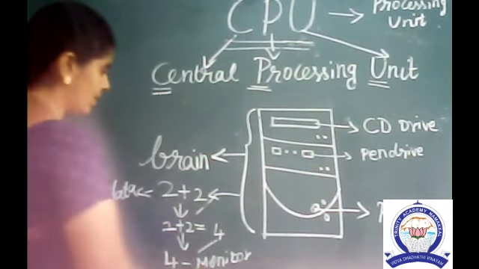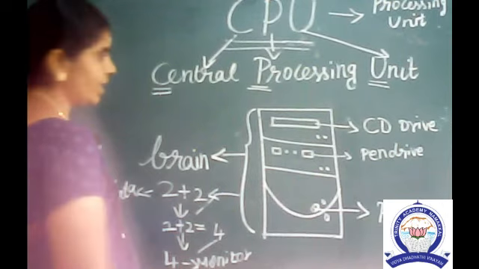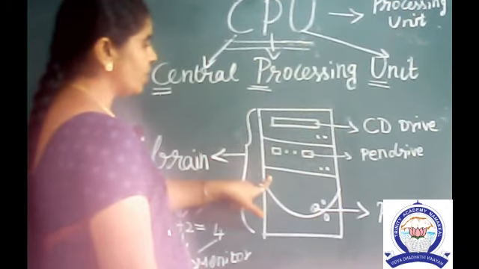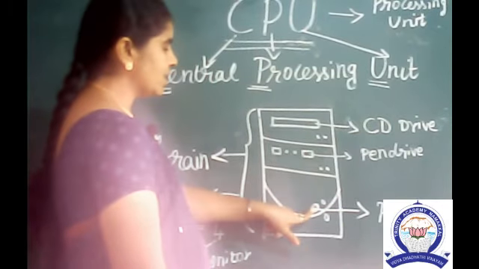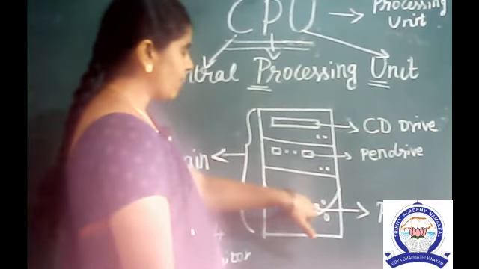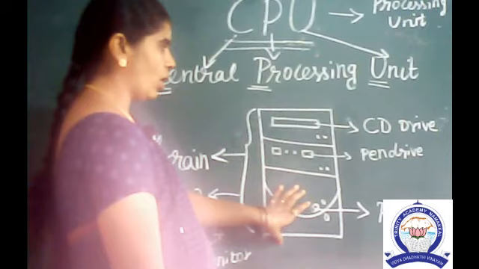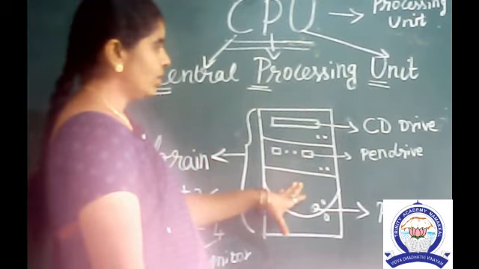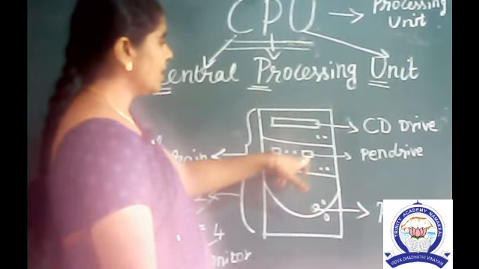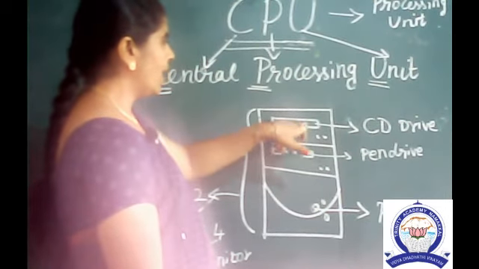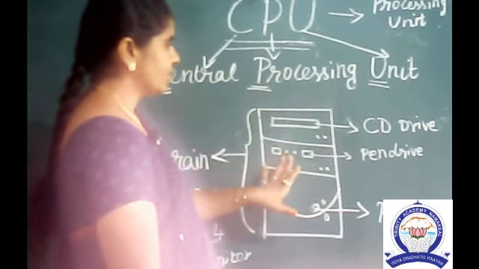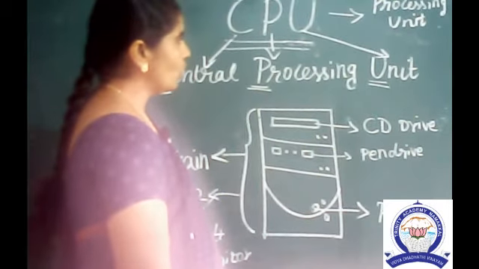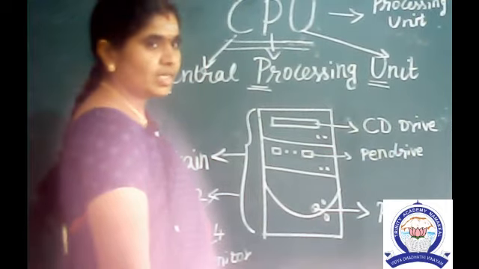Understand, children? Okay, very good. How can we switch on the CPU? One power button we can see. If you press the power button, the CPU will turn on. And this is the pen drive hole, and this is the CD drive. Okay children, this is the image of the CPU.